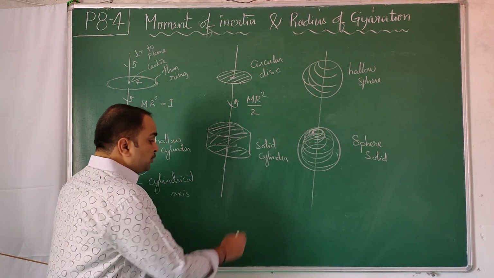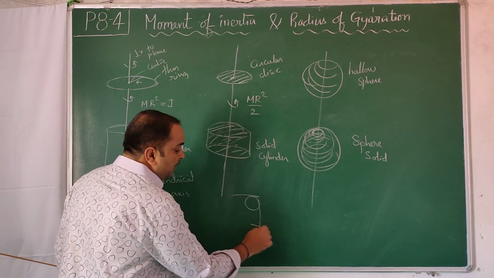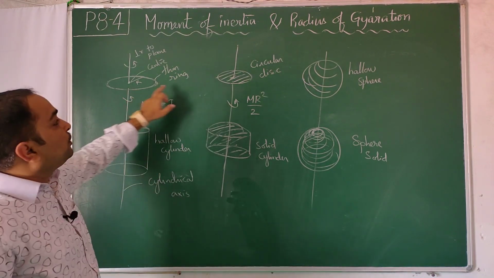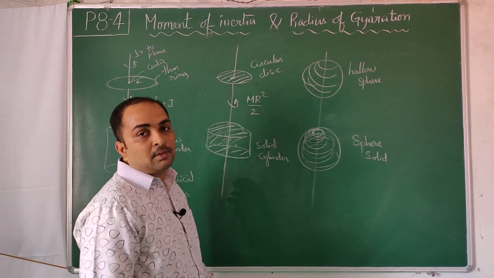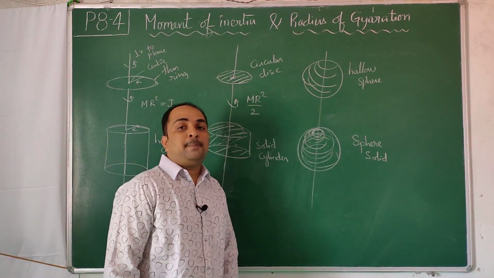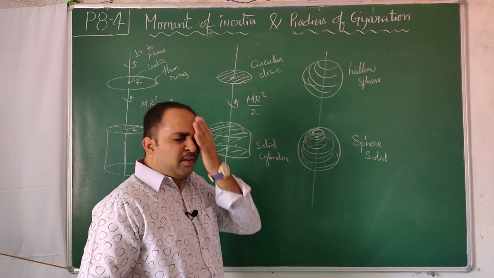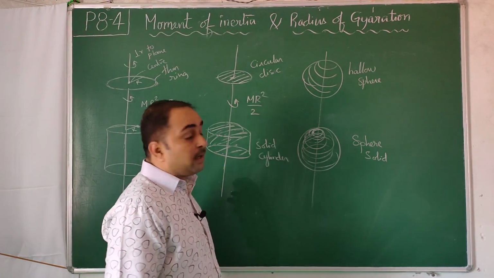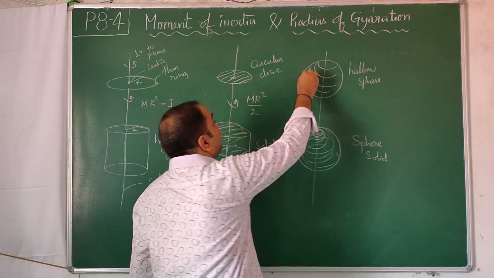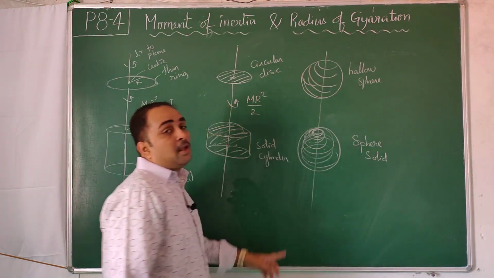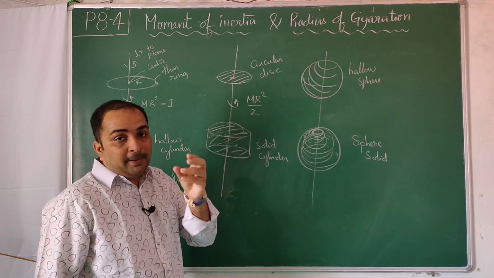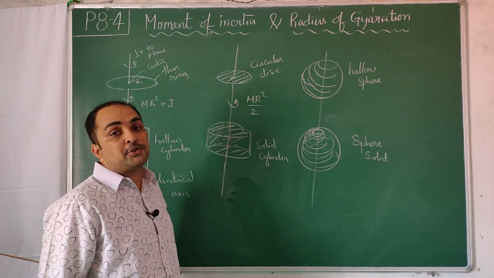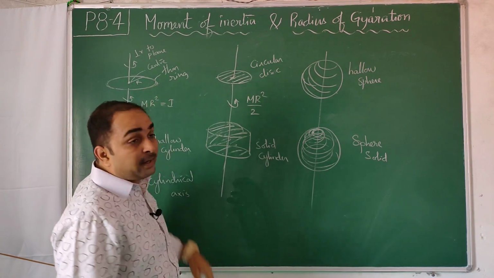Next, in future we will be talking about the pulley. One mass will be hanging like this, one mass will be hanging. A pulley is not considered as a ring. A pulley is to be considered as a disc. When you go to your physics lab, ask your teacher to show some pulleys, and you will see that they are in disc form. So the pulley is not a ring, the pulley is a disc. So the moment of inertia of a disc formula should be used, that is mr square by 2: mass of the pulley times the physical radius of the pulley whole square divided by 2 gives the moment of inertia of the pulley, but not to be taken as a ring.